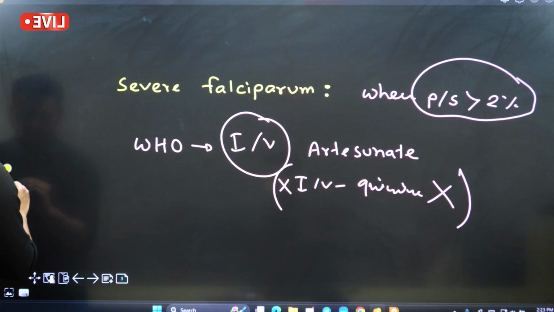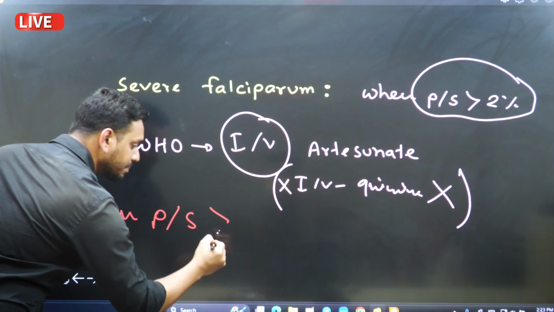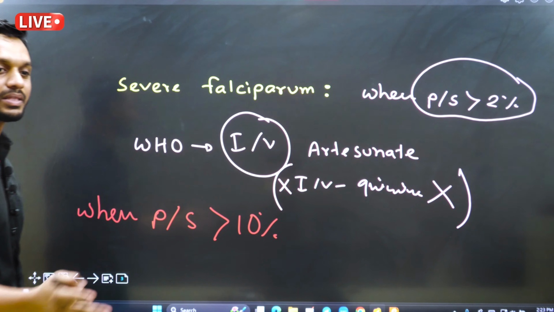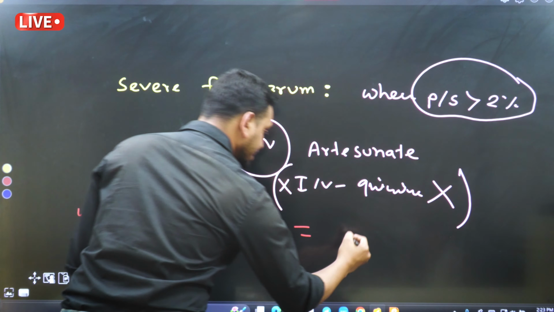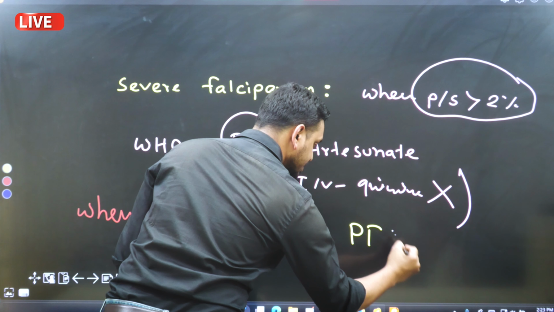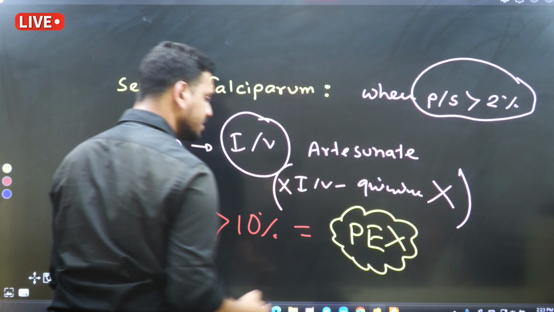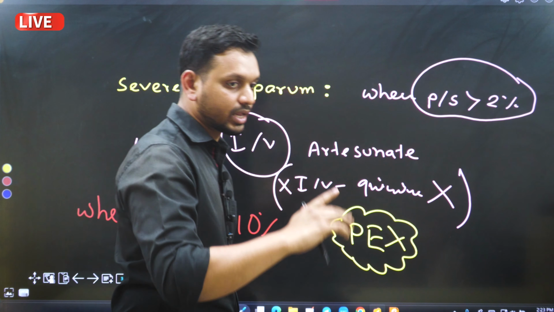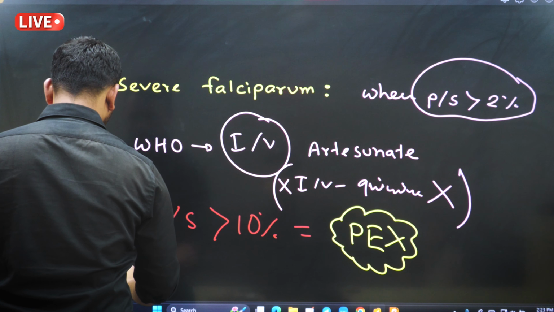And as I've said, if the parasite level is more than 10%, not the 2% here, then simply the PEX, plasma exchange. So it does mean the patient now needs plasma exchange. By the way, in case of plasma exchange, don't we actually treat the patient? Okay, of course we treat, but the main treatment is plasma exchange, not any medication. So with plasma exchange, you can give the medication as well.